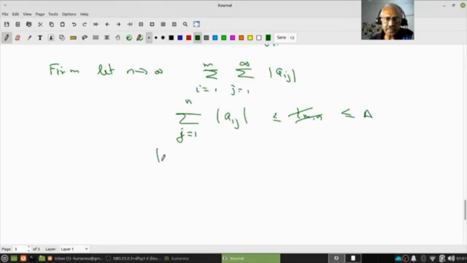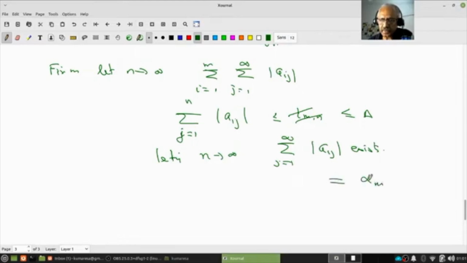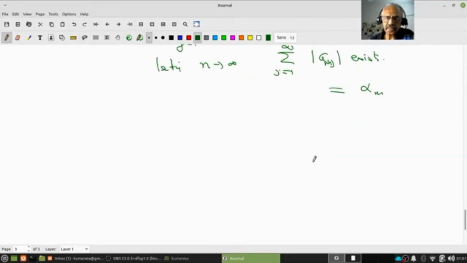Therefore, letting n tend to infinity, because the partial sums are bounded above by a, I know it is convergent, right? The summation j equal to 1 to infinity of mod a_j exists. Call it alpha. This is alpha_m, sorry. Fix an m, so alpha_m exists, right? This is true for all m now, right?